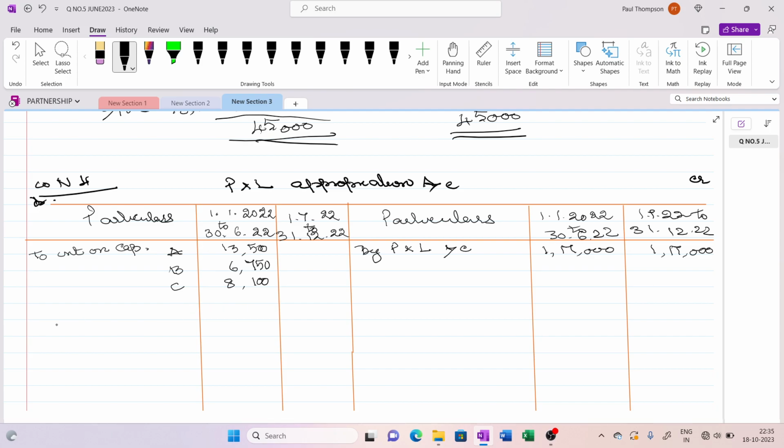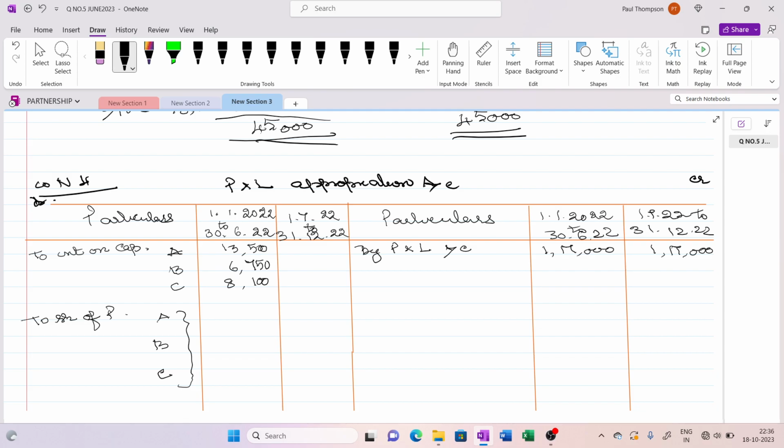The remaining amount will be distributed in their old profit sharing ratio. Now this is share of profit. Share of profit to A, B and C, because C is alive in this period. So the balancing figure will come here.